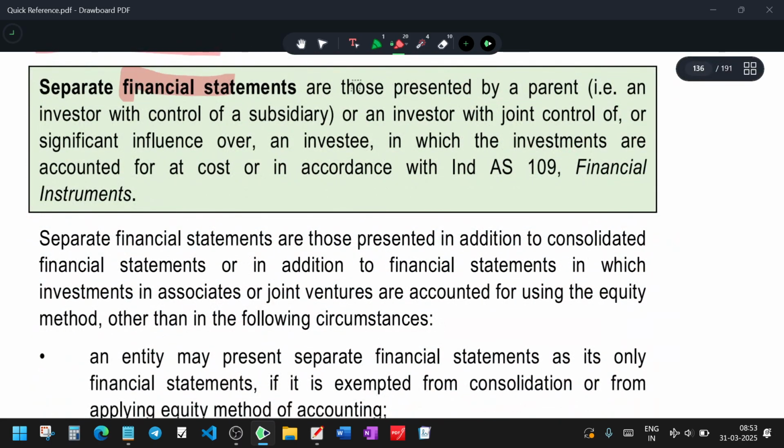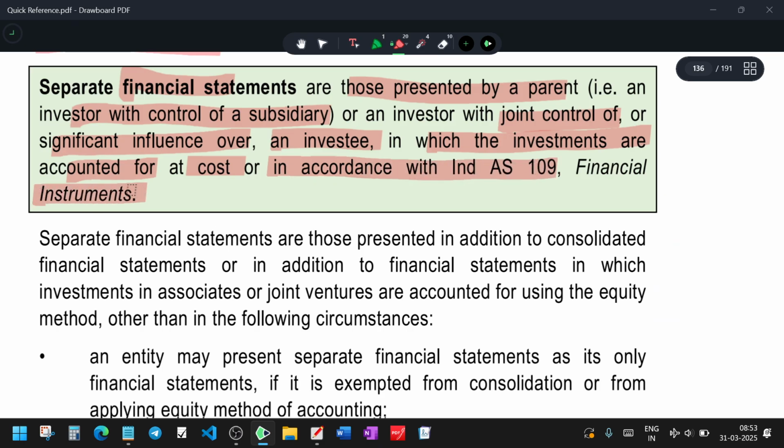Separate financial statements are presented by the parent, that is, the investor with control of the subsidiary. Who needs to create the separate financial statement? Only the parent company, who is the major player in this venture, or an investor with joint control of, or significant influence over, an investee, in which the investment is accounted for at cost or in accordance with Ind AS 109 Financial Instruments.